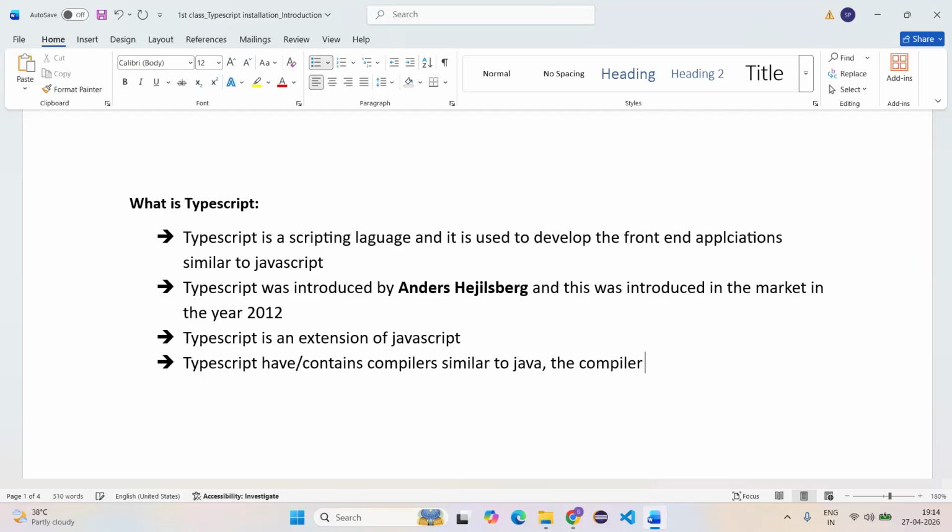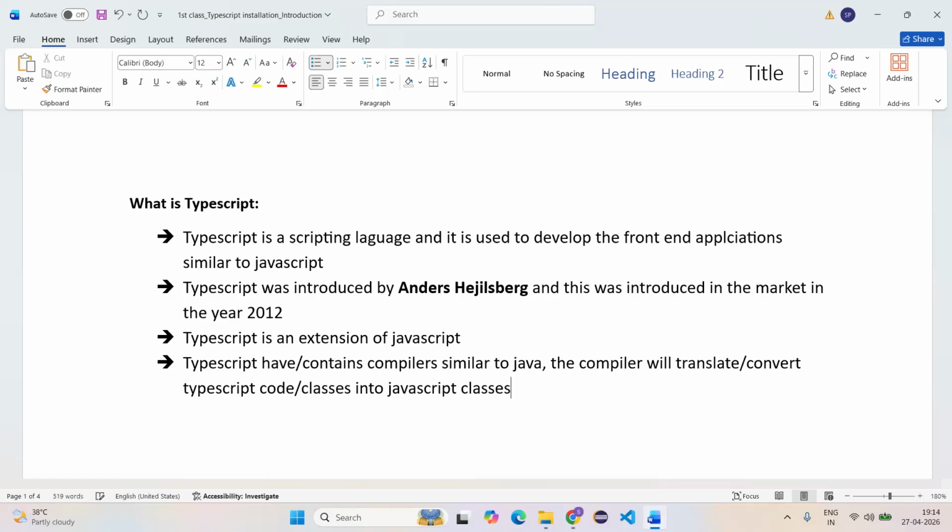What will these compilers do? Observe carefully, a very important point. These compilers will convert TypeScript code or TypeScript classes into the respective JavaScript classes,